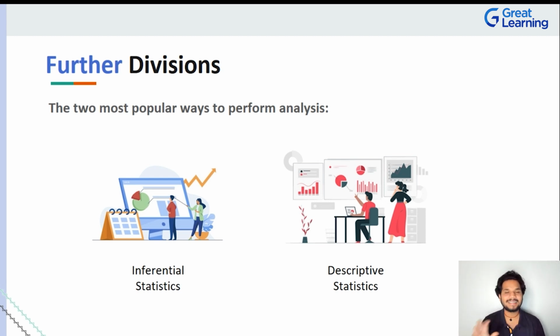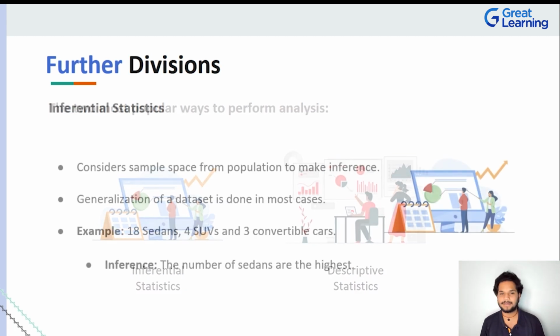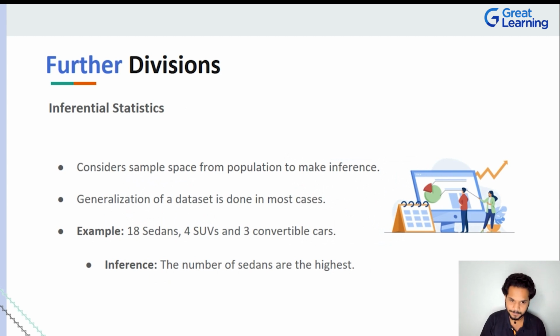And then coming to descriptive statistics. Descriptive statistics is when you're trying to describe something on the fundamental level. What are you trying to describe? With respect to how one can go on to either describe and digest a problem, or how you can go on to explain a solution, or how you're working with your data. If you can describe that, either be it in a numerical way or in a logical way, that is descriptive statistics. So let's have some more clarity on these concepts. Let's try to understand how we can work with inferential statistics, what descriptive statistics is, and how we can work with that as well.